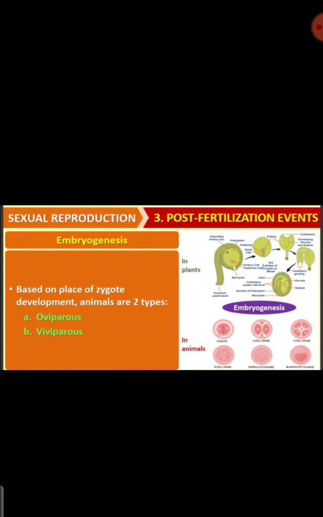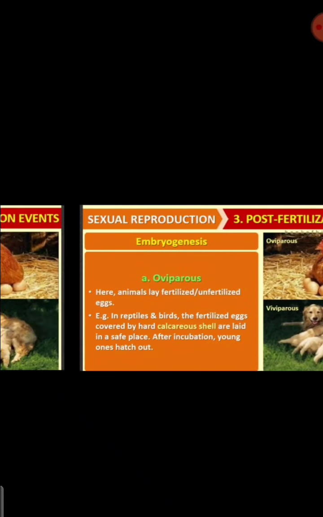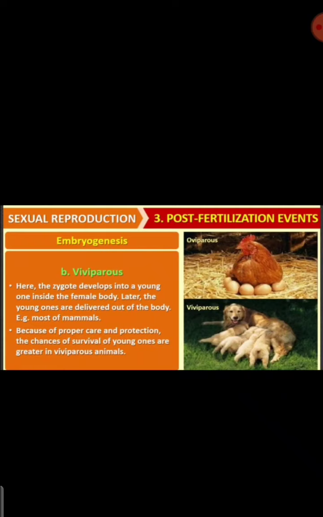So embryogenesis, two types, oviparous as well as viviparous. Oviparous meaning egg laying and viviparous meaning giving birth, okay.